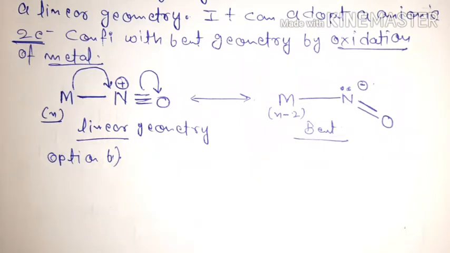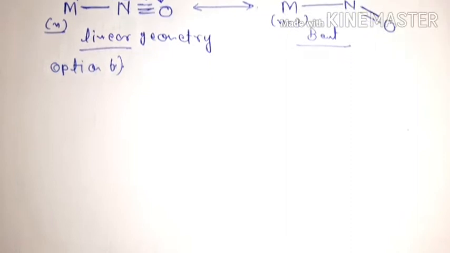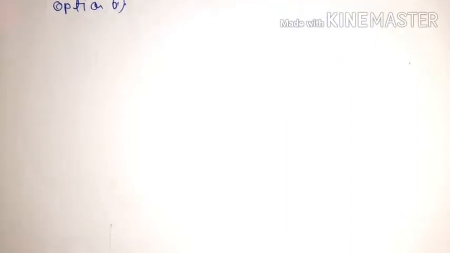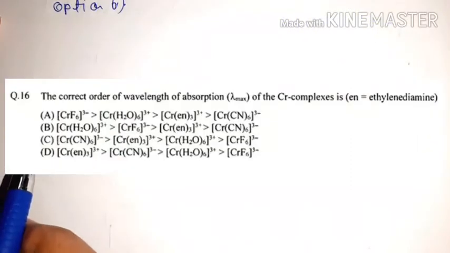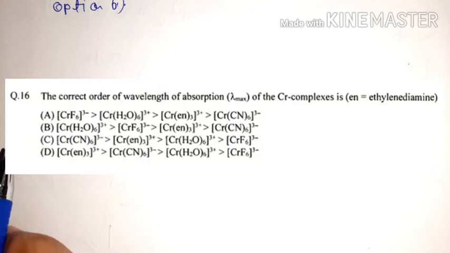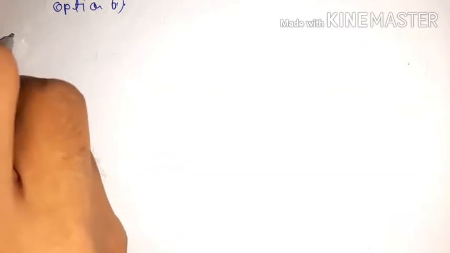Okay, now we move towards the next question. See, it says the correct order of wavelength of absorption of the chromium complexes is, and you have 4 complexes and you must find the correct order of their respective wavelength of absorption, that is lambda max. Okay, now we can solve the solution.